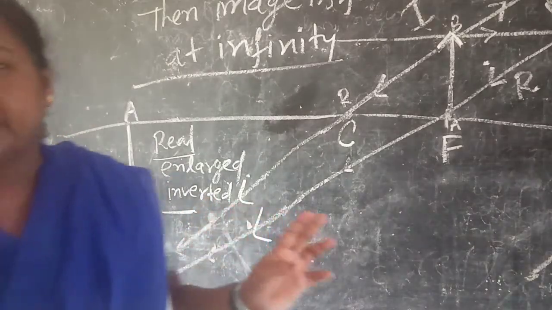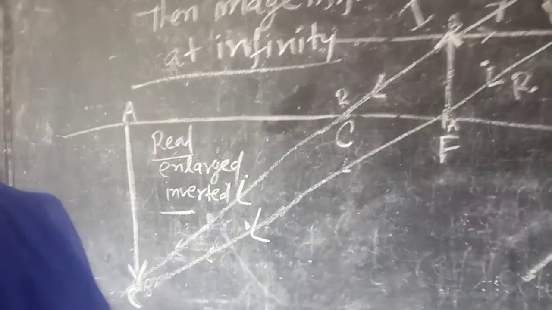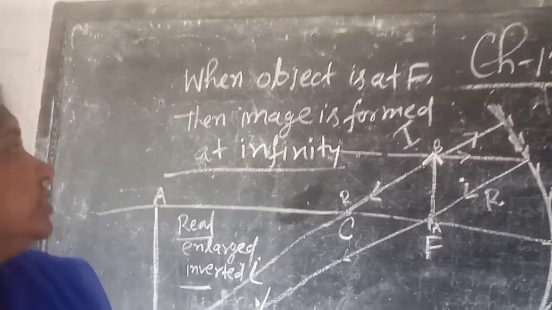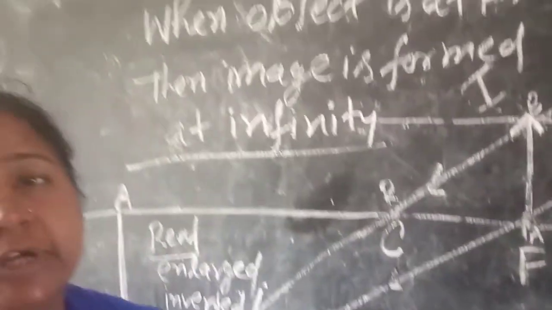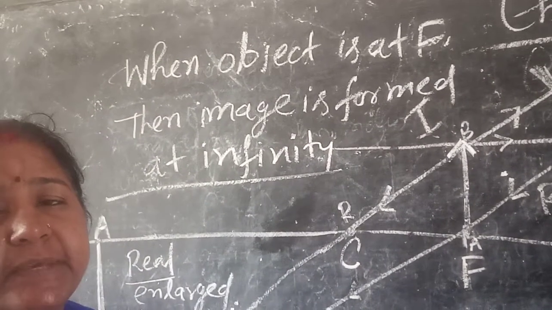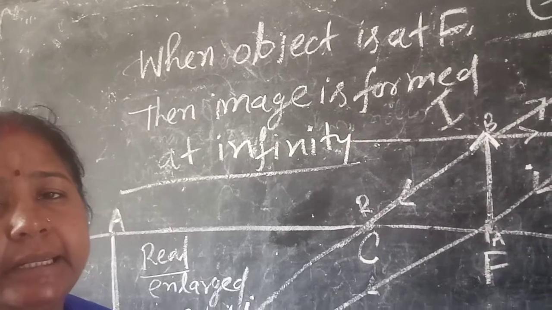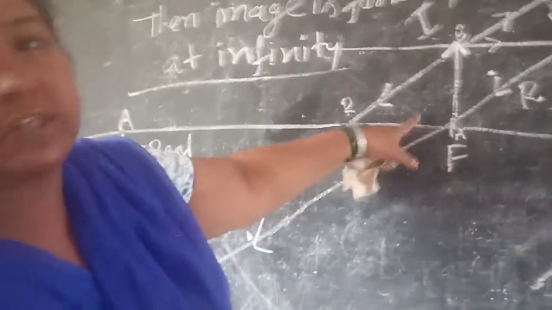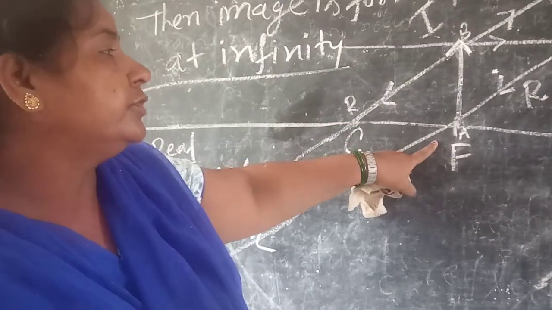Understand? Have you understood? That is, when the object is at focus, then the image is formed at infinity. Now you see here that this is the object. It is at the focus.